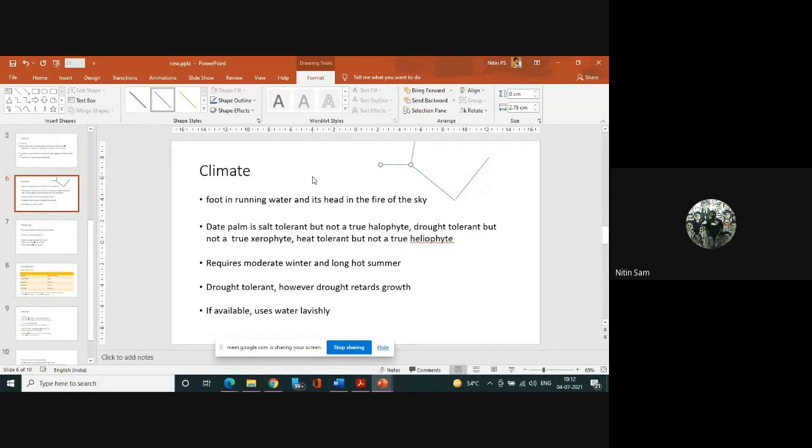That is alternate bearing. Shy bearing is something like there are flowers, there are fruits, there are flowers, but not all the flowers are fruiting, due to lack of pollination or any other factors. Okay, sir.